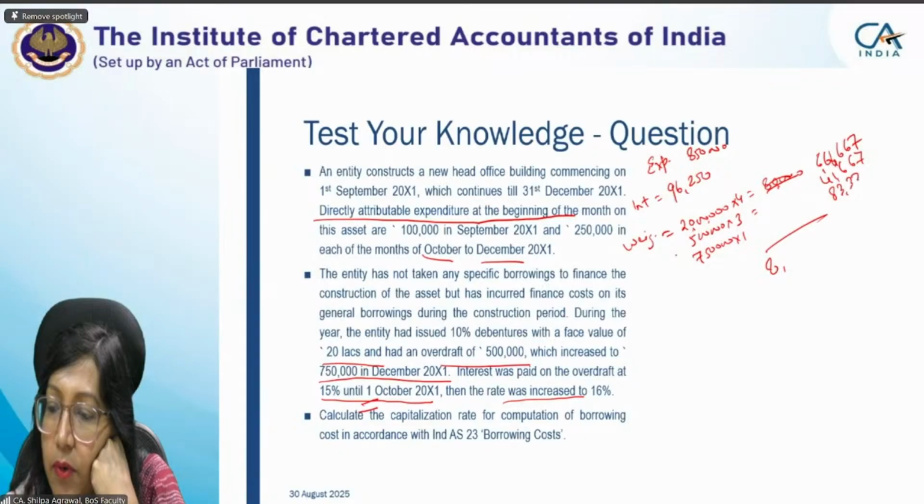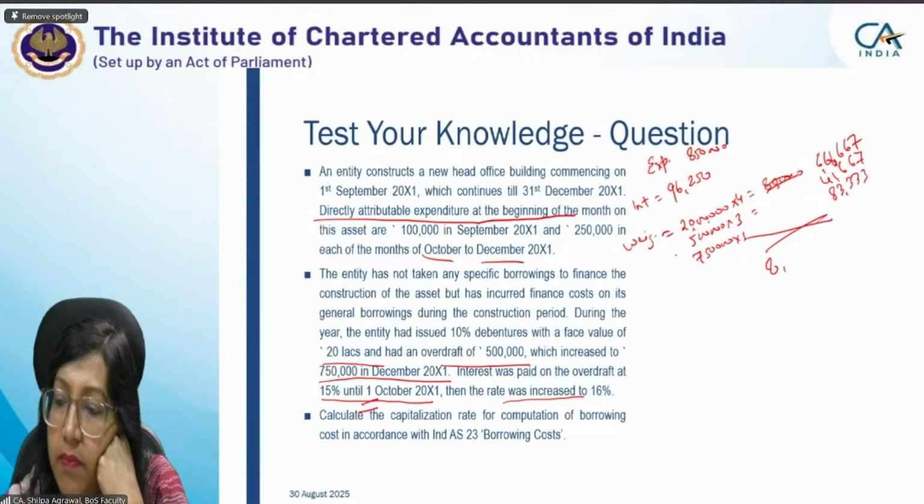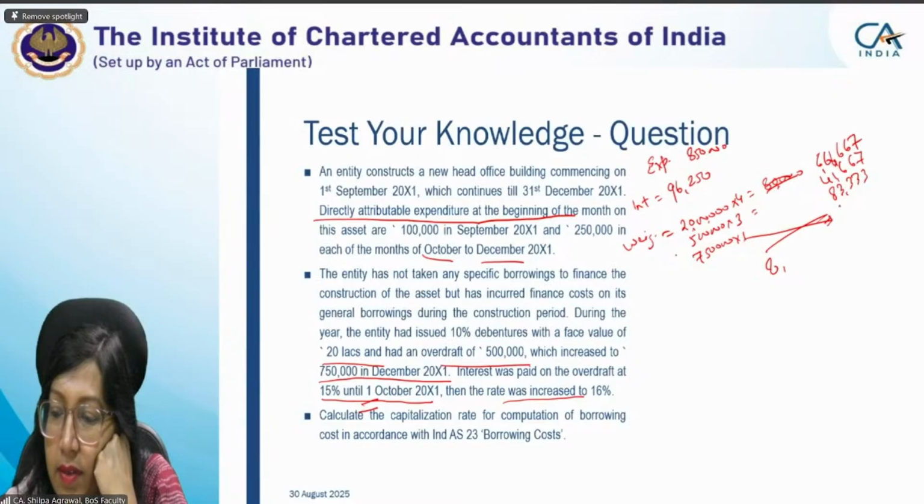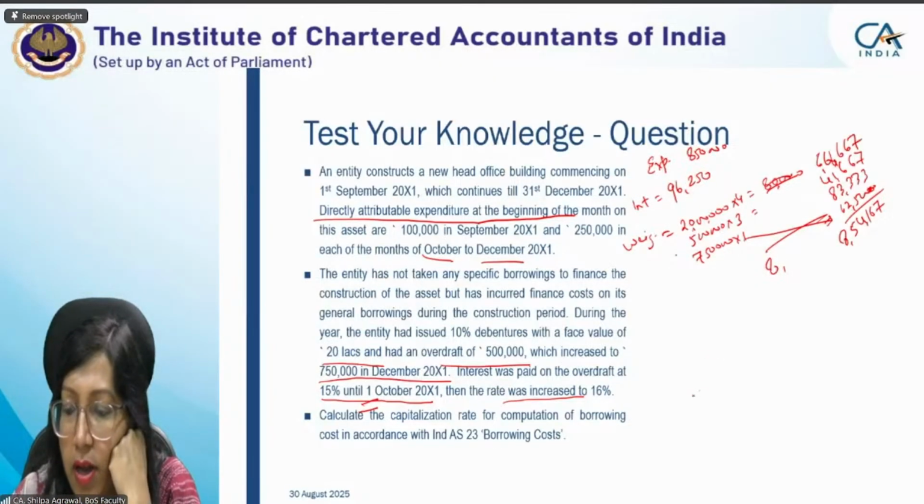Okay. Then 83,333. Okay. And what about this figure? 7,50,000? 7,50,000 for 1 month is 62,500. Okay, now I want the total also. Yeah, 8,54,167. This is what your borrowing value.